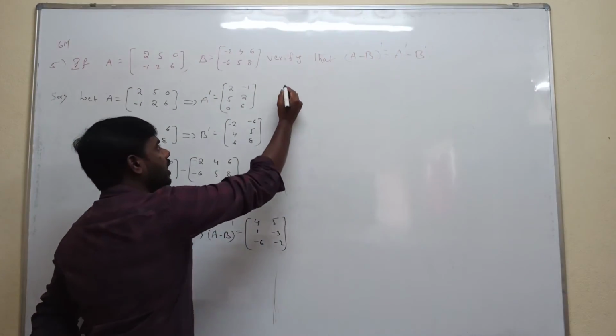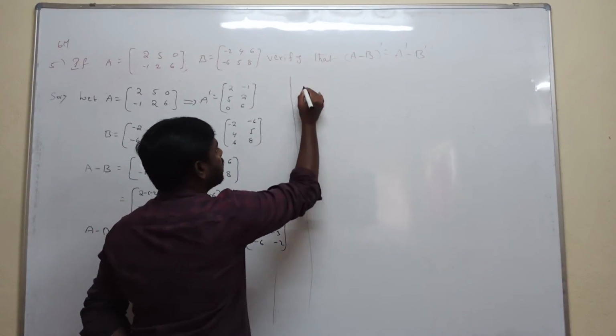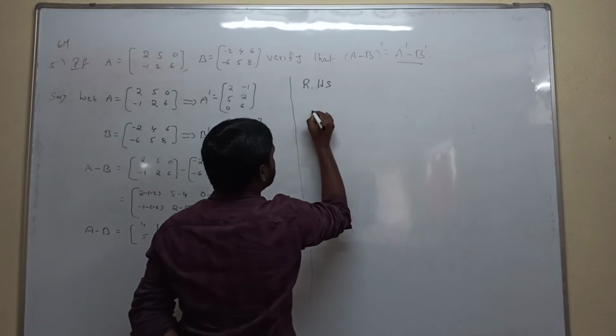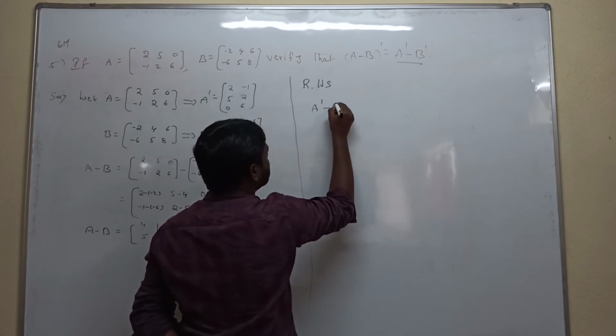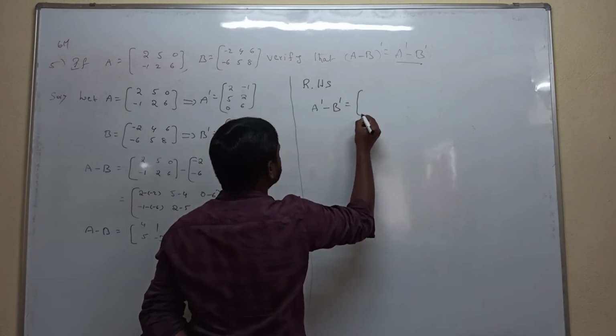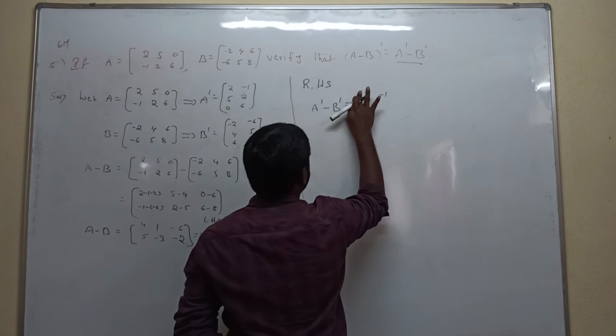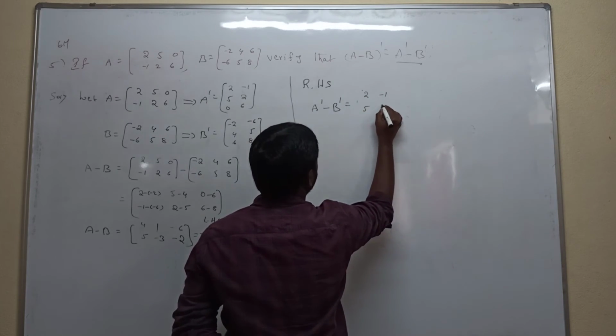Next, calculate the right hand side value. What is the RHS? The given RHS is A transpose minus B transpose. Substitute the A transpose matrix: 2, minus 1, 5, 2, and 0, 6.